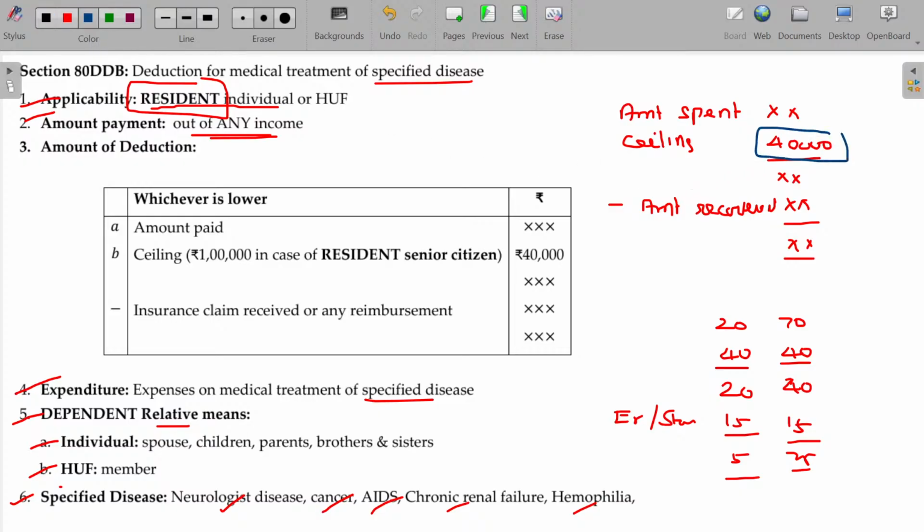This ceiling is now increased to 1 lakh. When? If the treatment is for a resident senior citizen, then the limit is 1 lakh. The assessee being a resident is treated separately. The patient for whom the expenses are spent, that is based on the patient's age. If the patient's age is more than 60, and the patient is resident, if these two conditions are satisfied, then 1 lakh will be deductible. Otherwise, 40,000 will be the limit. Clear?